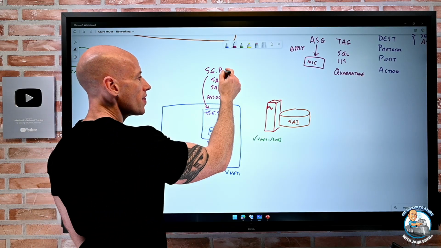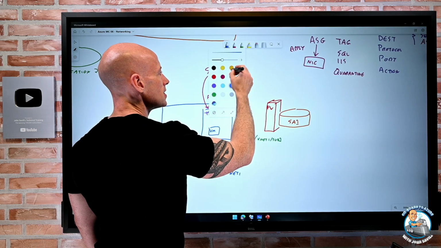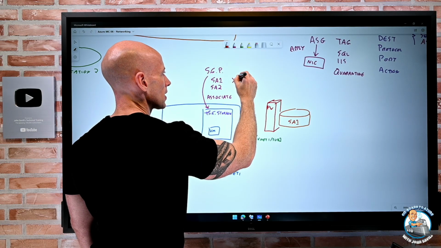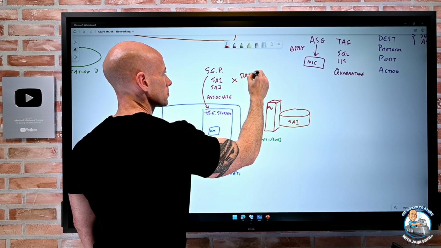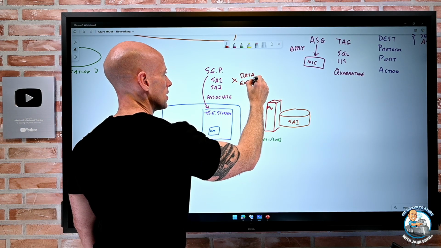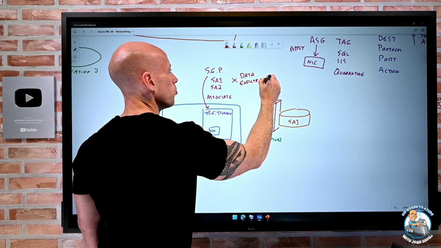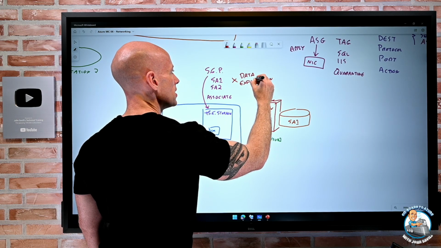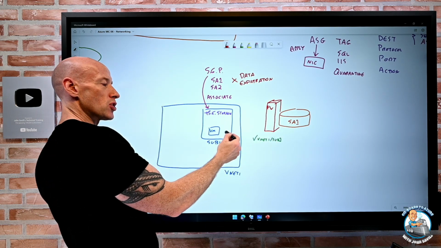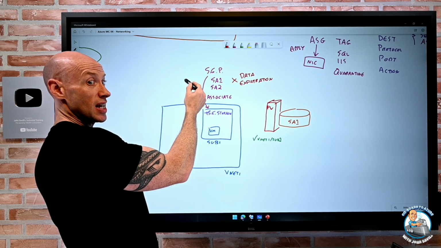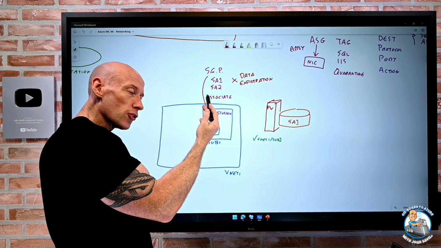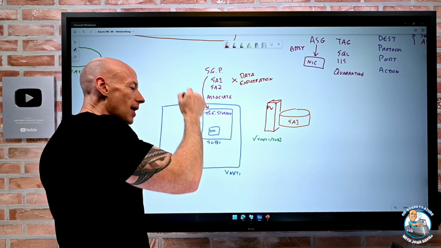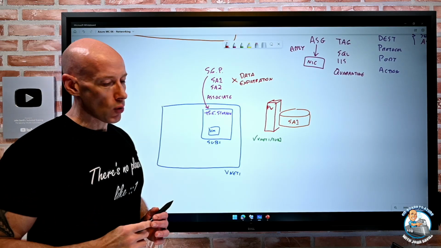So what this does is this stops data exfiltration. That's the whole point. I can't bring it from storage account 1 and then copy it to storage account 10, my evil storage account. I can't do that anymore by adding in that service endpoint policy.